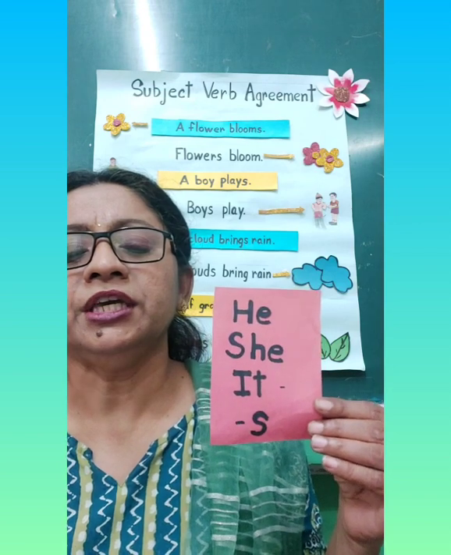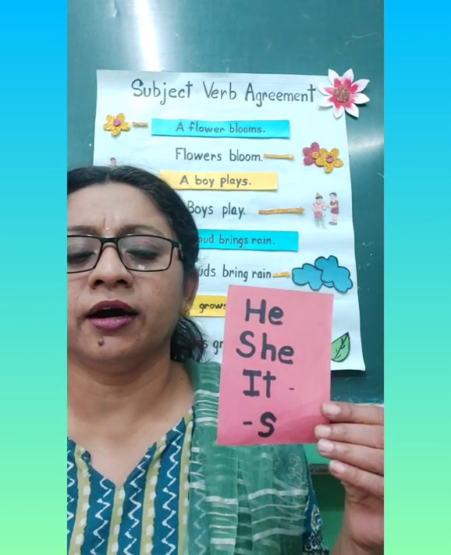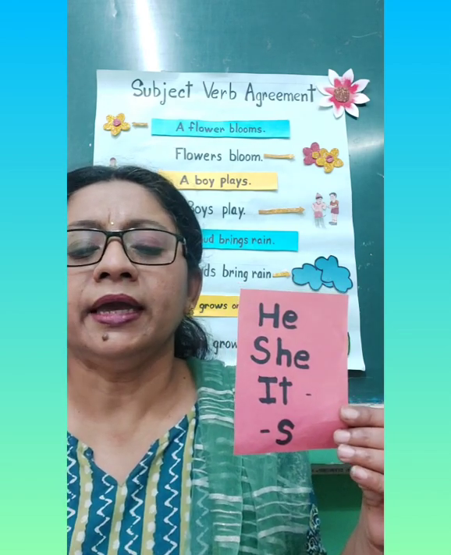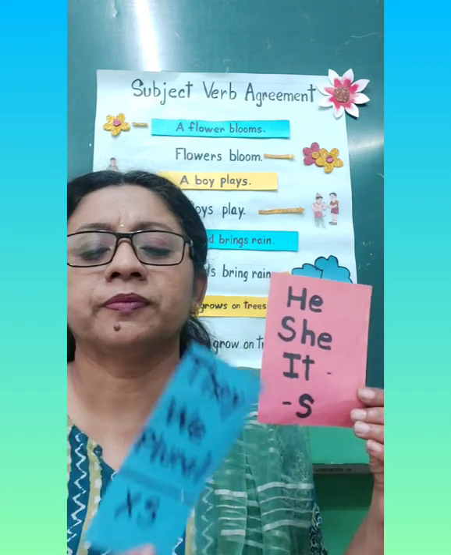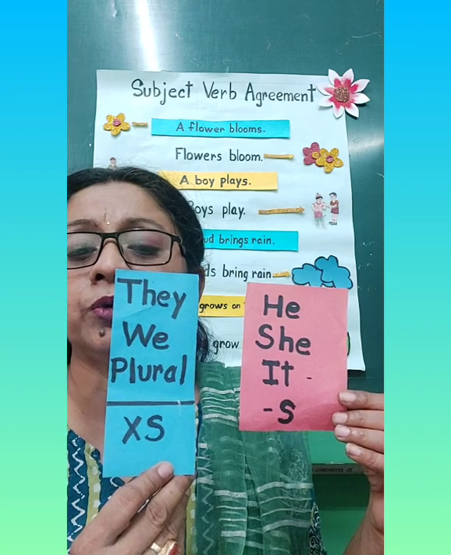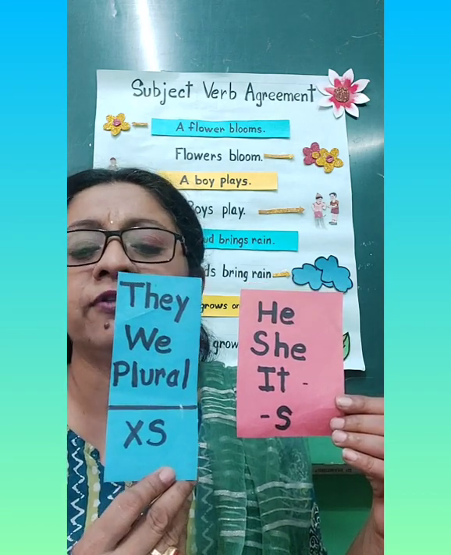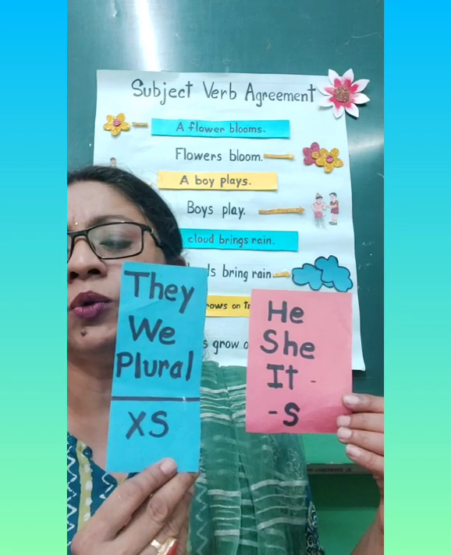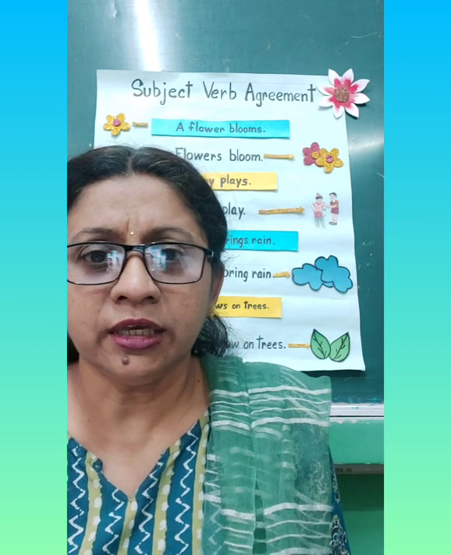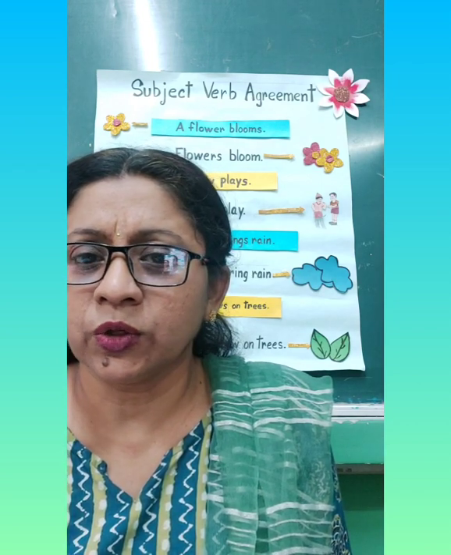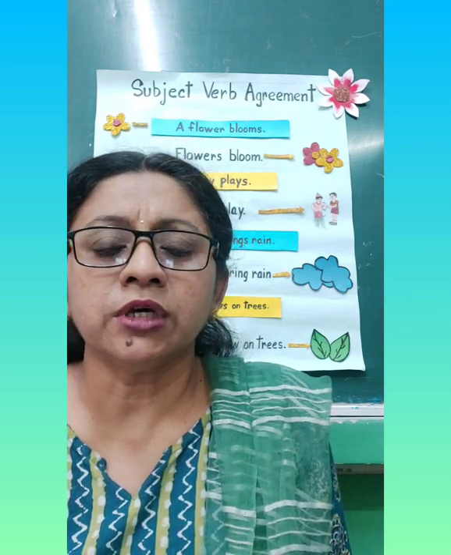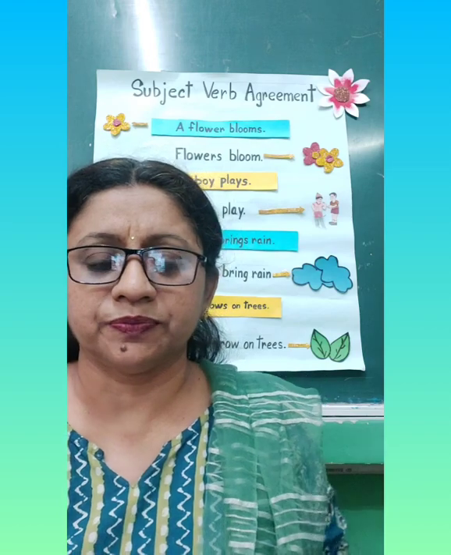Remember, he, she, it are singular nouns and they have s with them in the verb. They, we and plural nouns do not have s with them in the verb. So children, remember, when you use a singular noun you use a singular verb with it, and when you use a plural noun you use a plural verb with it.